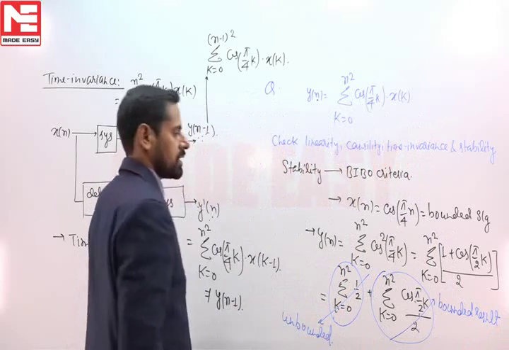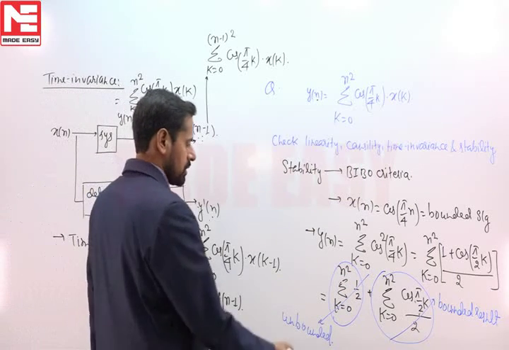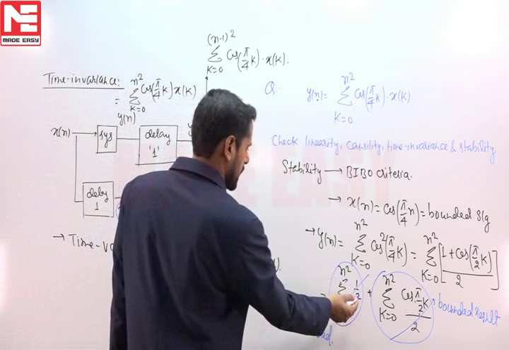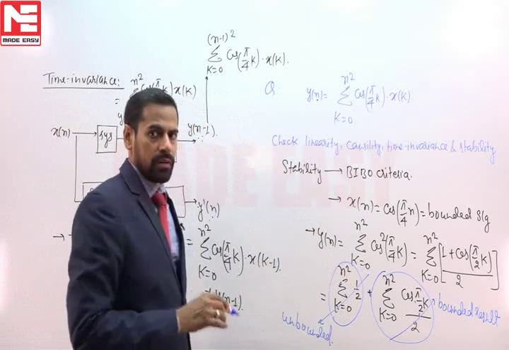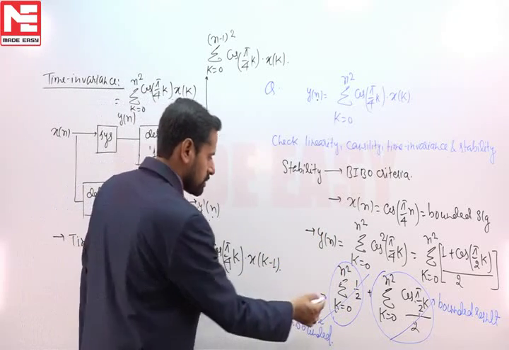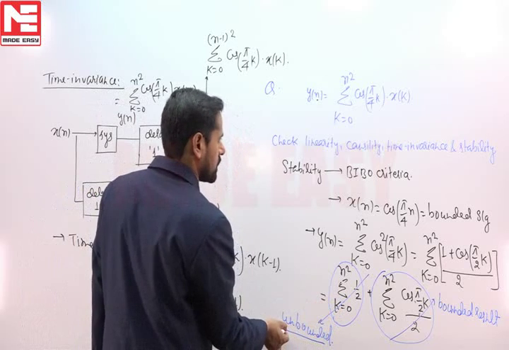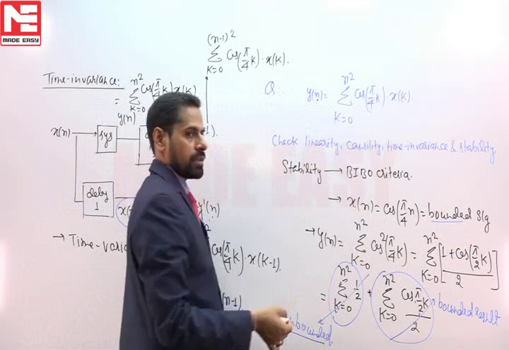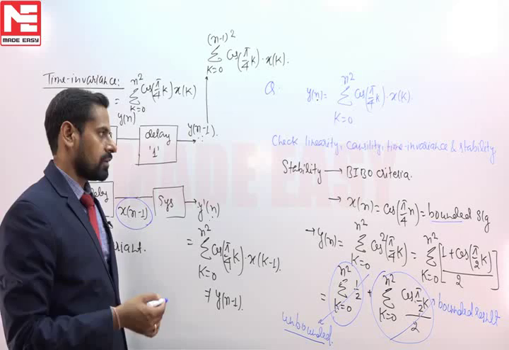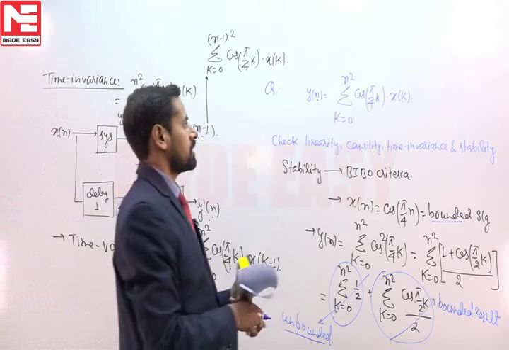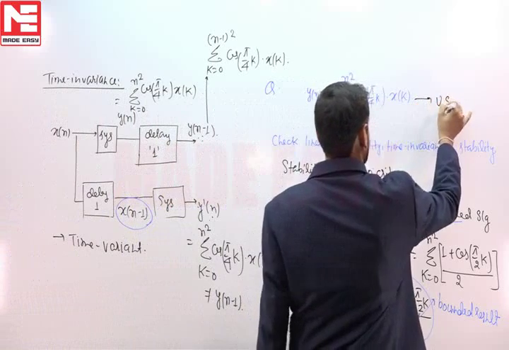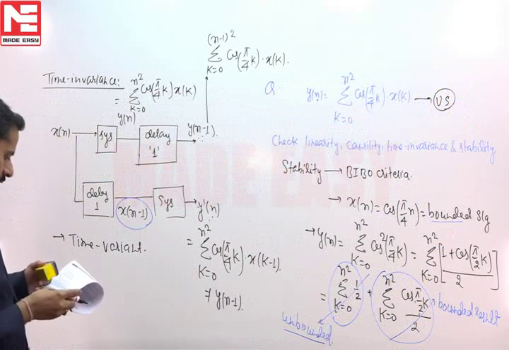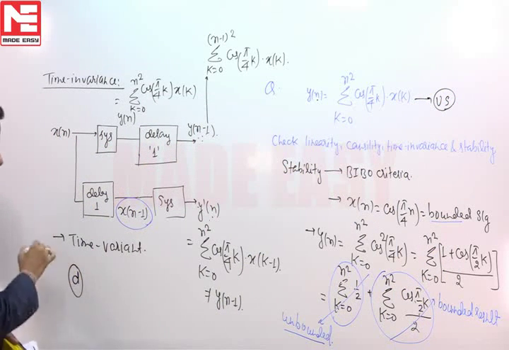The summation of this term will become unbounded because if n becomes infinite, then we have to add 1 by 2 to itself an infinite number of times. So the first part of this signal will become unbounded, and we are applying a bounded input. So this system violates the criteria of bounded input, bounded output. So the given system will be unstable. If we look at all four options, then option D will satisfy this result.